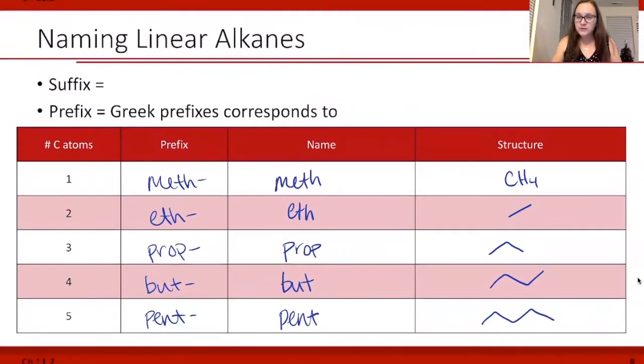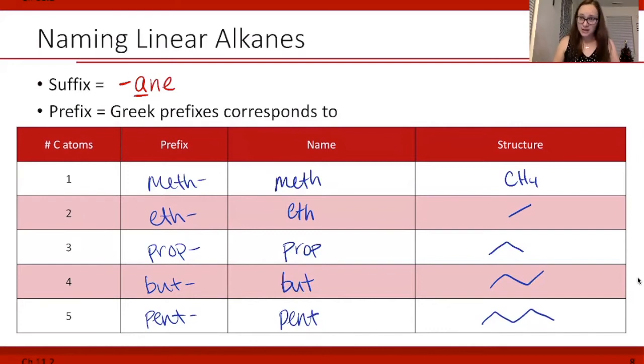One of the things we need to learn about is how to name these molecules, or how you put the name to the actual structure. There's a formula to this so that everybody in the world names the molecules the same. We have a particular prefix and suffix for each molecule. The suffix is going to be referring to an alkane. As we get different functional groups, we're going to change the suffix. And the suffix for alkanes is ANE.